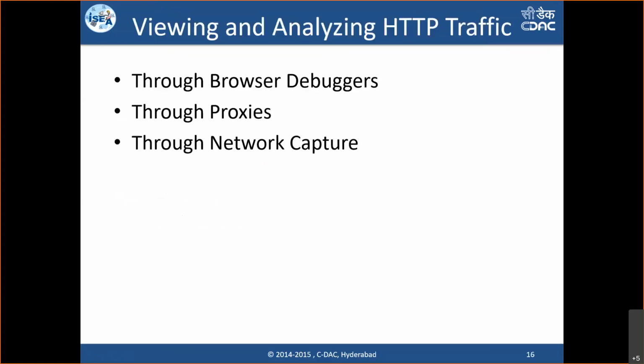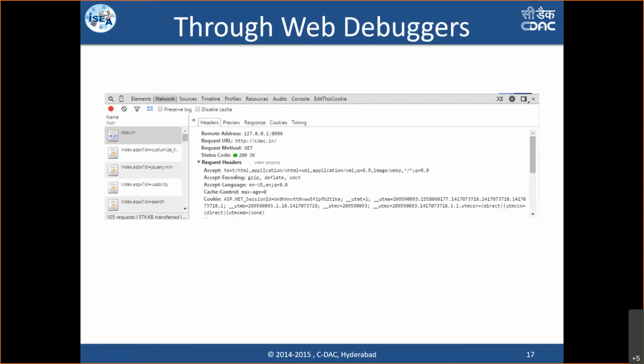And this same information you can also see through different tools, like browser debuggers and proxies. The browser debugger is something we have just now seen from your Firefox browser or a Chrome browser. If you press the F12 key, it will automatically show you this particular window wherein you can analyze the complete request headers and response headers on the network tab and understand the information that is flowing from your server to the clients.